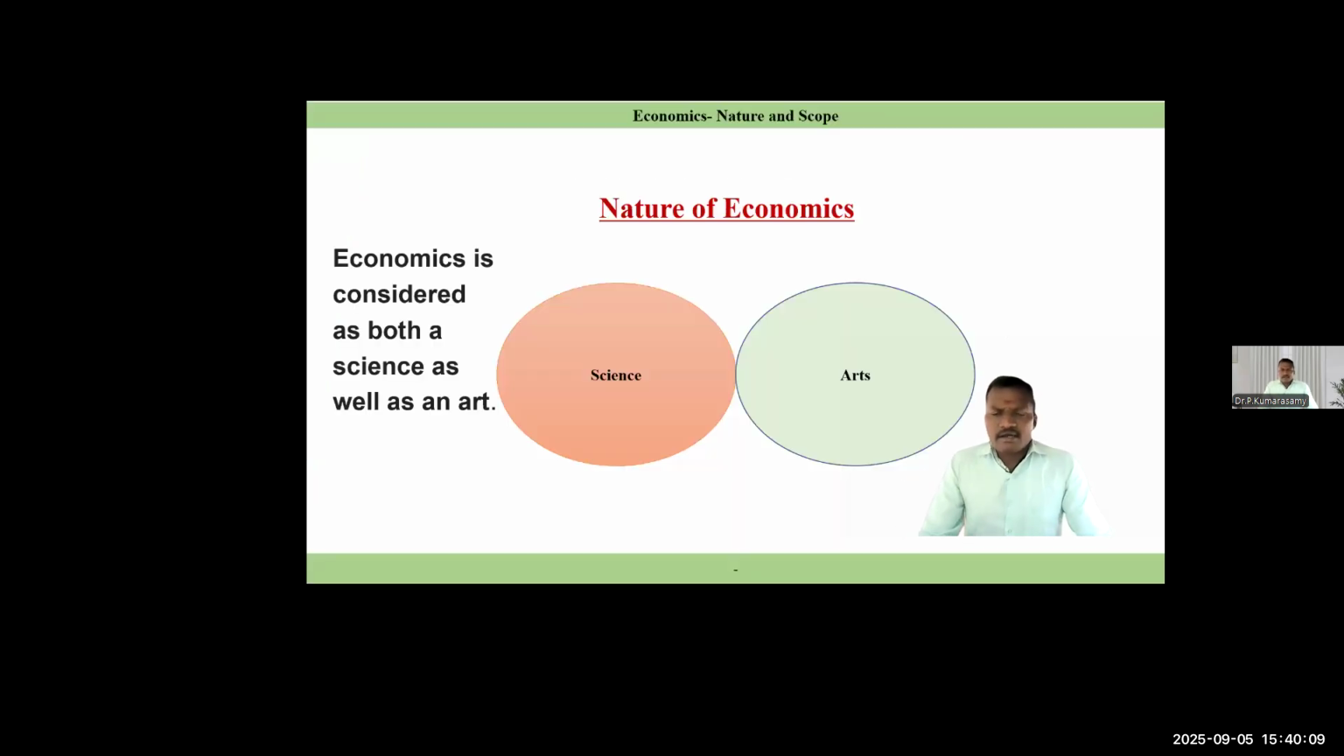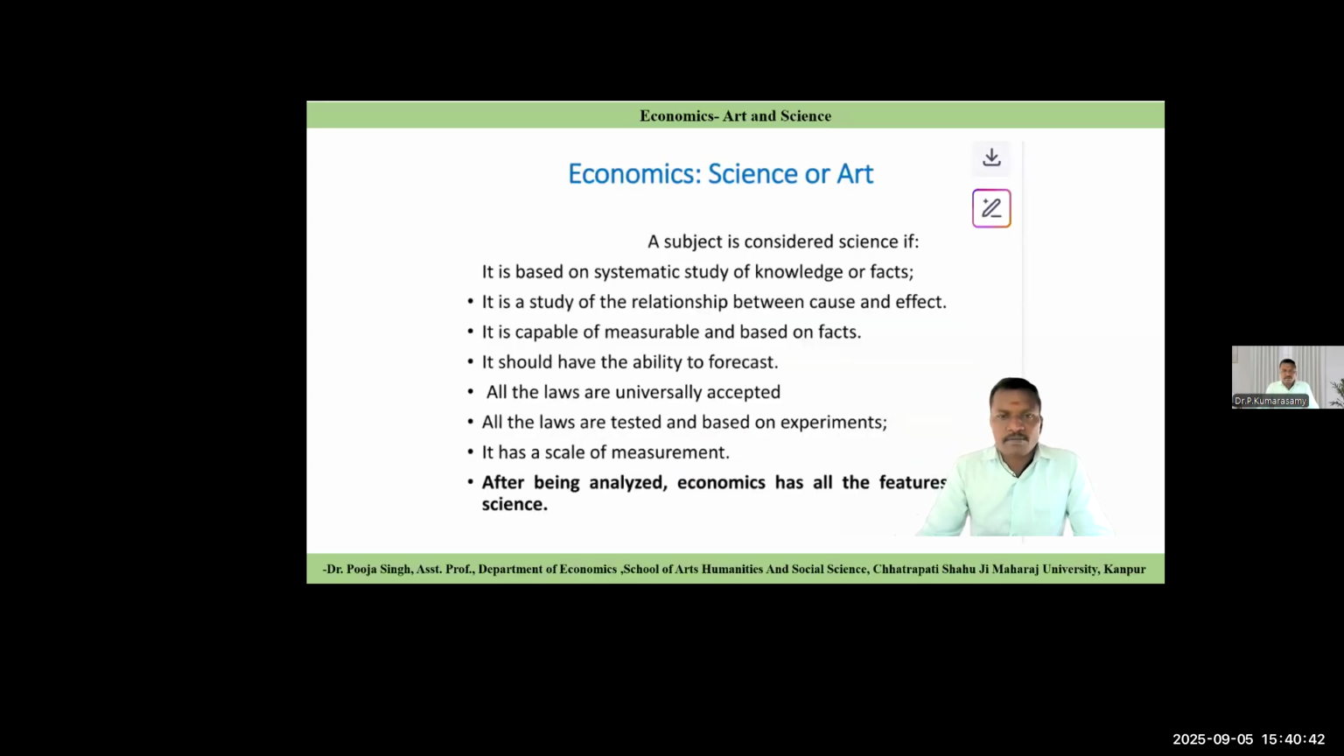Then economics: nature and scope. What do you mean by the nature of economics? Economics is considered based on its nature as arts and science. When we are asking you whether economics is art or science, what will you say? You will answer that economics is both art and science, because we can see it one by one.